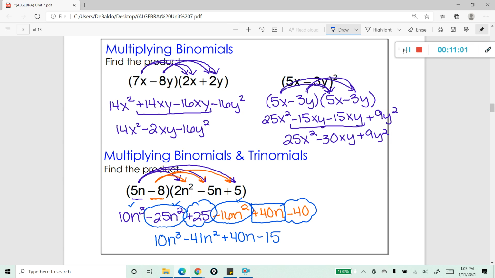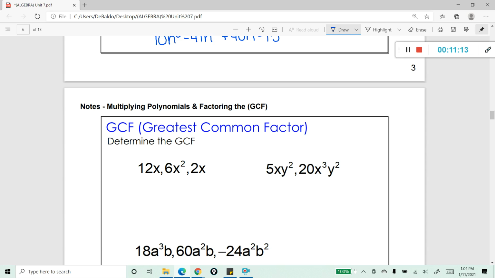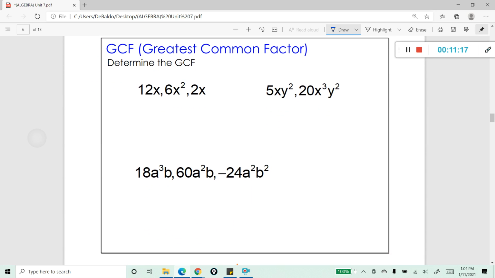Okay, now that we've talked about multiplying polynomials, basically what we were doing there was putting it together, I like to say. Now we're going to begin talking about factoring, which means that you're breaking something apart into all of its pieces or all of its factors. So let's go ahead and talk about what the greatest common factor is.